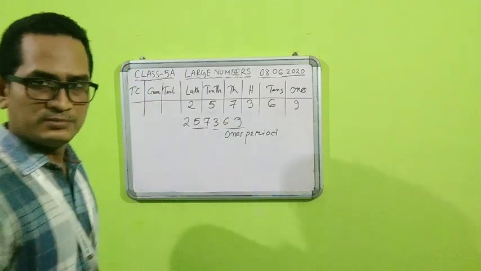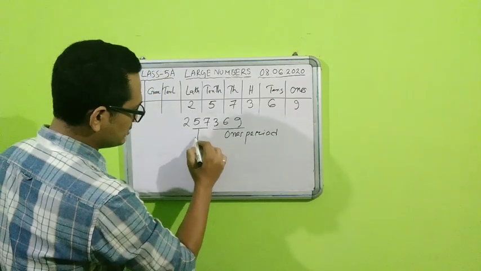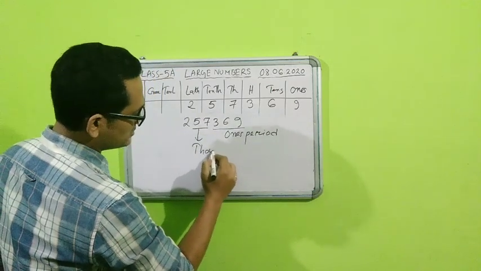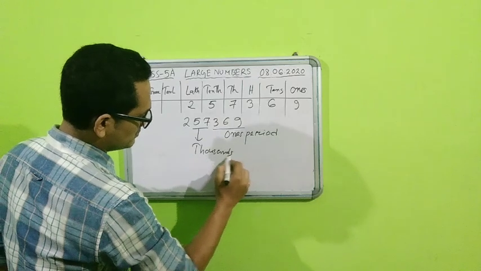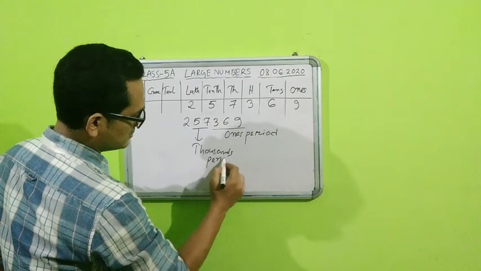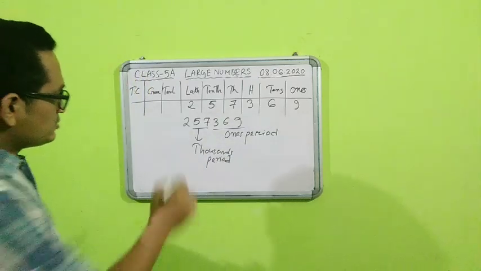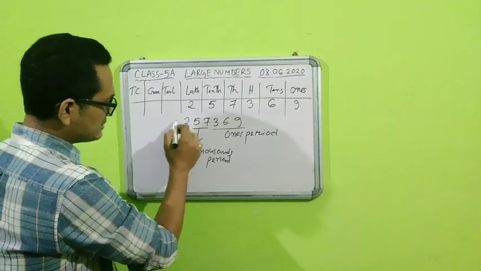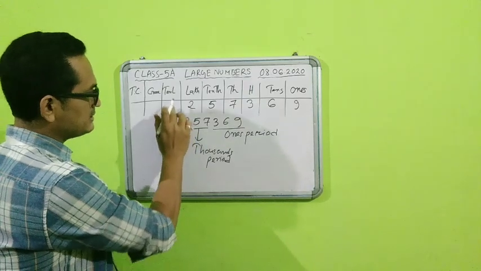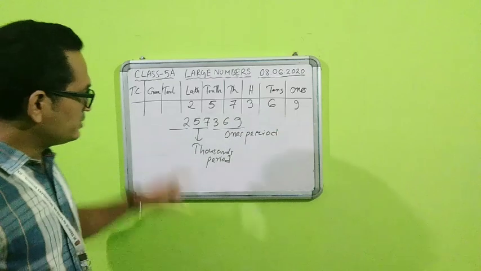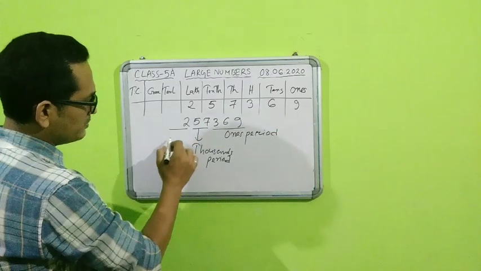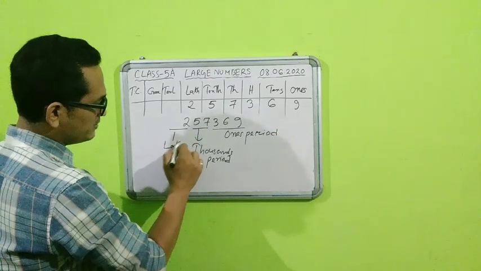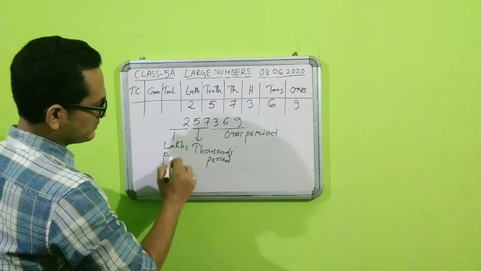This is called the thousands period. Obviously, students, since no digit is there at the 10 lakhs place, it will be blank, but this place will be known as the lakhs period.